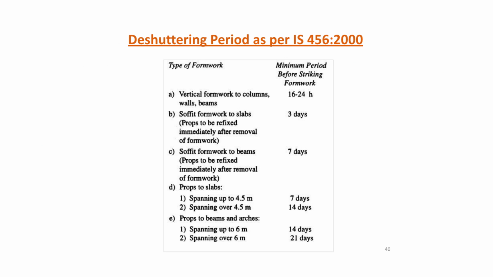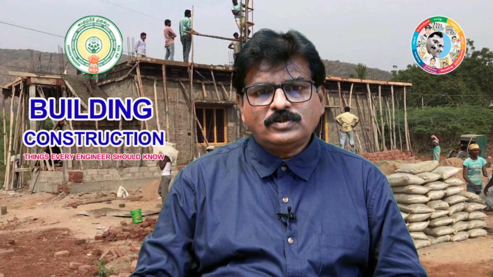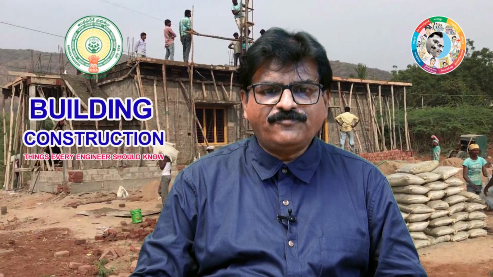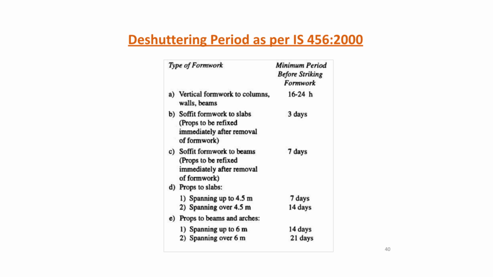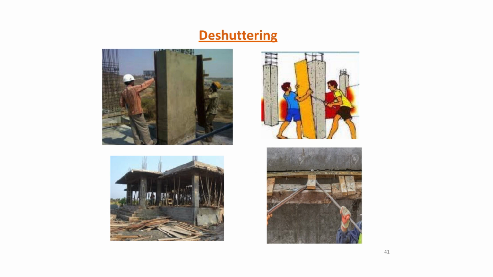This is the table of de-shuttering periods reproduced from the code IS 456-2000. Different types of formworks are shown in one column and the minimum period before striking formworks. For vertical formwork to columns, walls and beams, it is 16 to 24 hours. Soffit formwork to slabs, with props to be refixed immediately after removal, it is 3 days. Soffit formwork to beams, with props to be refixed immediately after removal of formwork, 7 days. Similarly, props to slabs spanning up to 4.5 meters and spanning over 4.5 meters are also shown here. These are some photographs showing the de-shuttering operations.